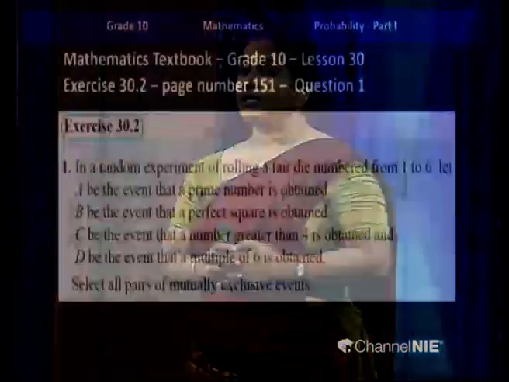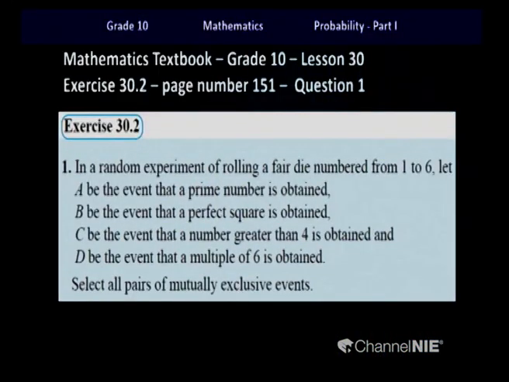Let's look at another question from your textbook. I have selected question number 1 of exercise 30.2. In a random experiment of rolling a fair die numbered from 1 to 6, they have defined 4 events.